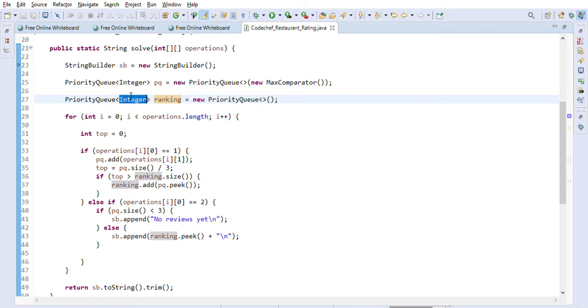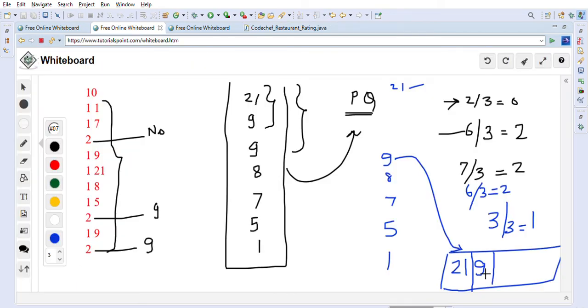The ranking is a normal priority queue, not using any comparator. So ranking will keep the order in ascending order. So 9 will come first and then 21, because we are not using any comparator.